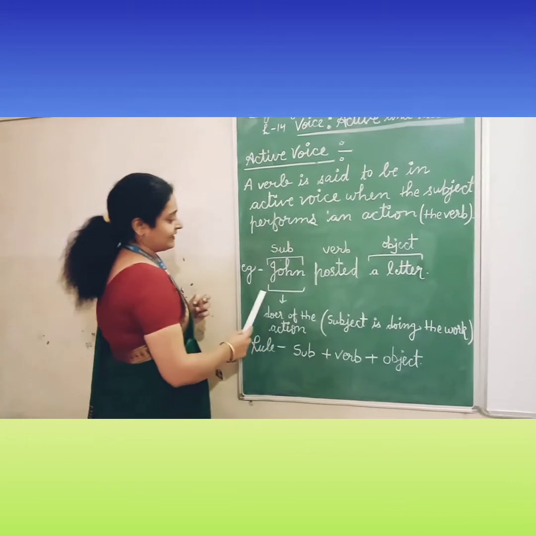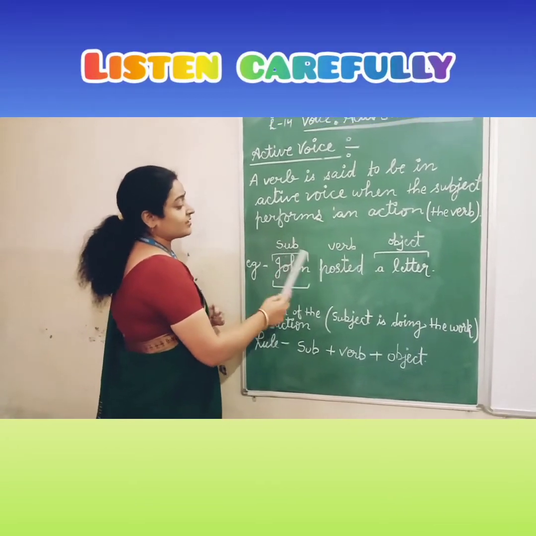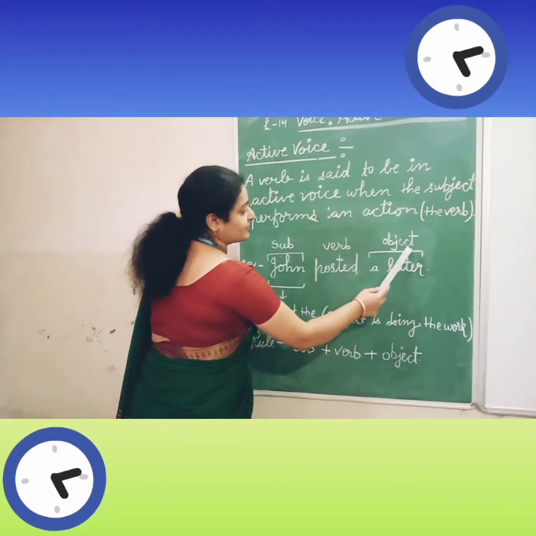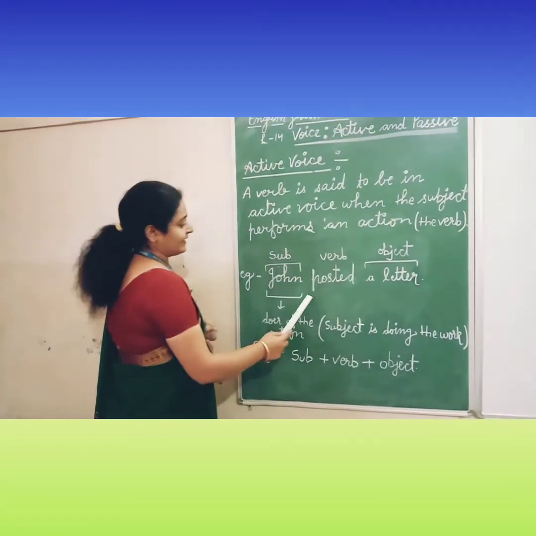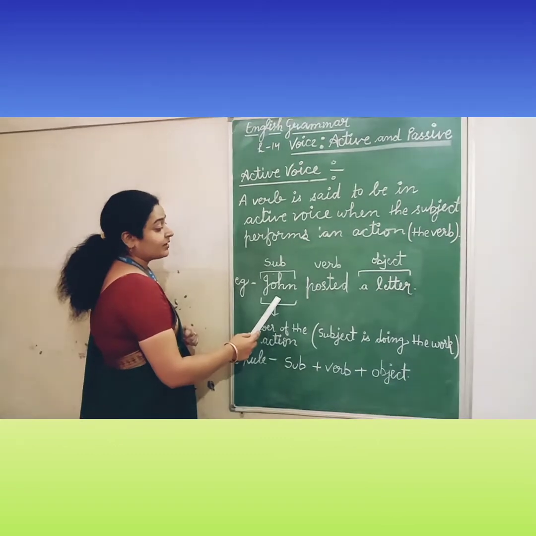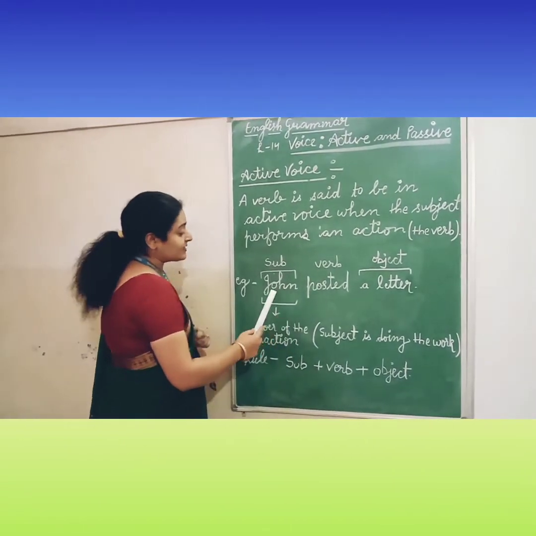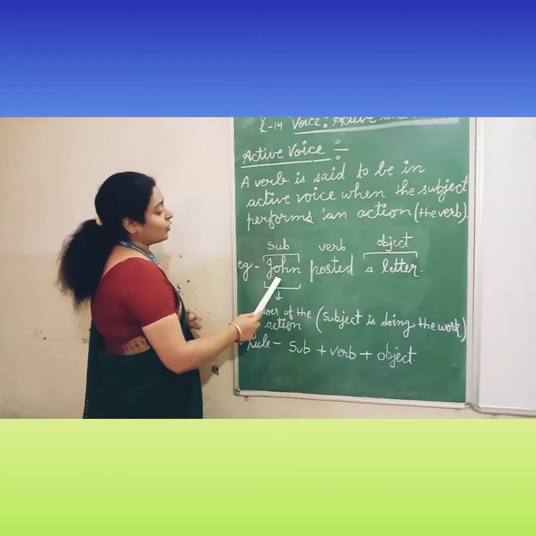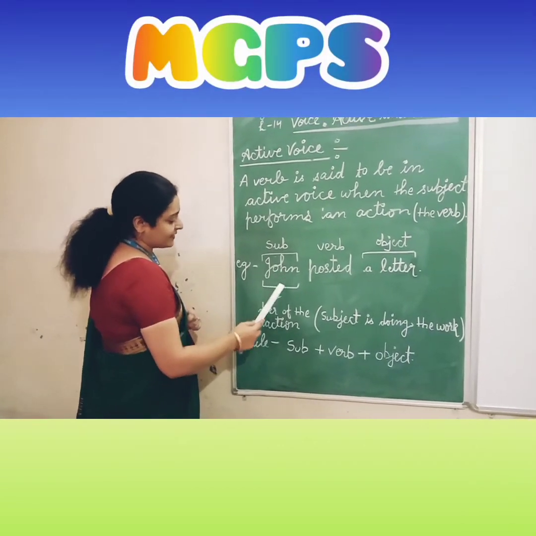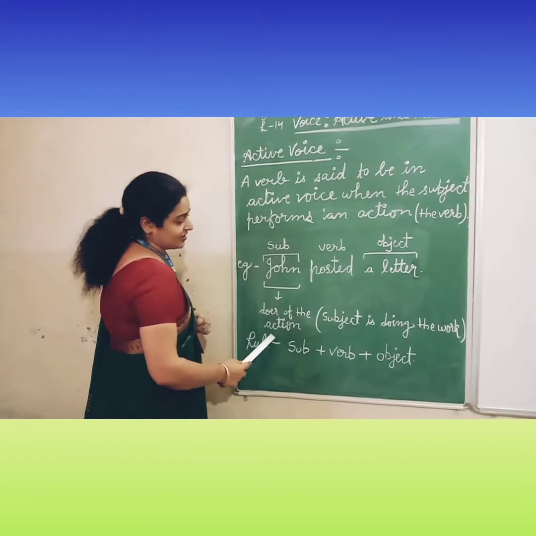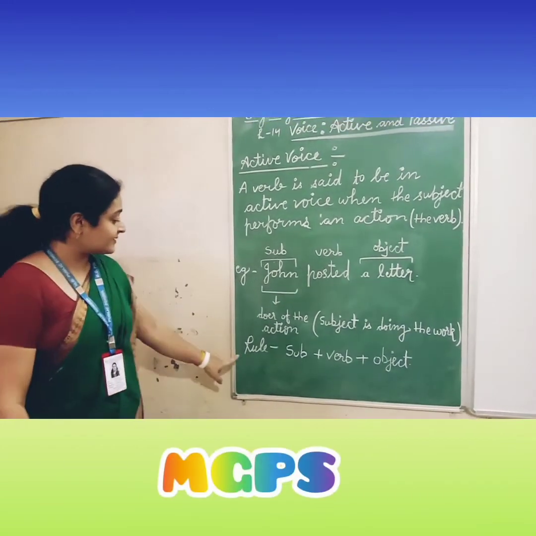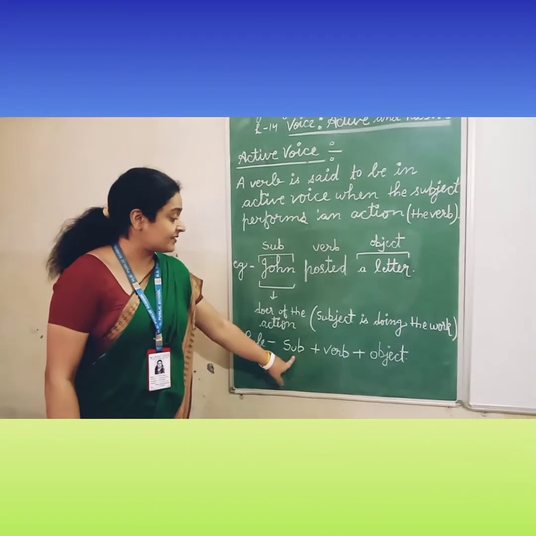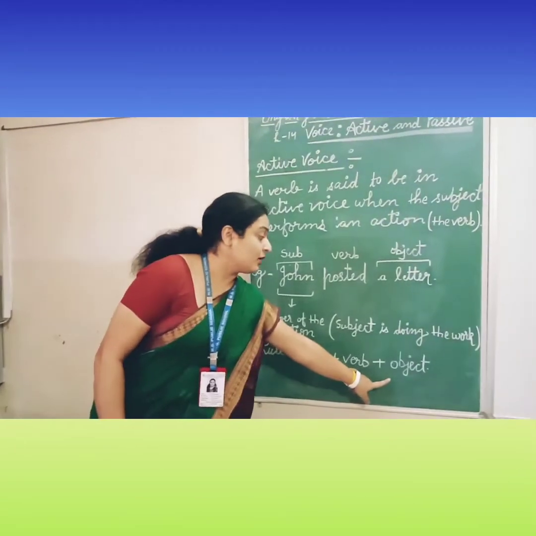In this sentence, John is subject, posted is verb, and a letter is object. Because in this sentence, John is doing the verb. Who posted the letter? John posted the letter. So, John is subject, and John is the doer of the action. This is the rule of active voice. First of all, we will write subject, then verb, and then object.